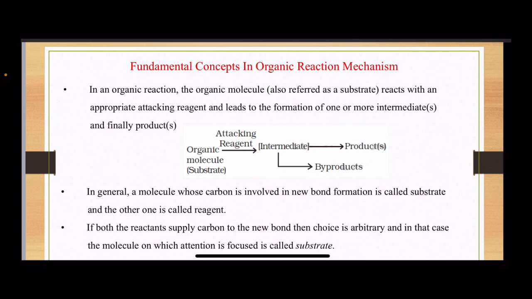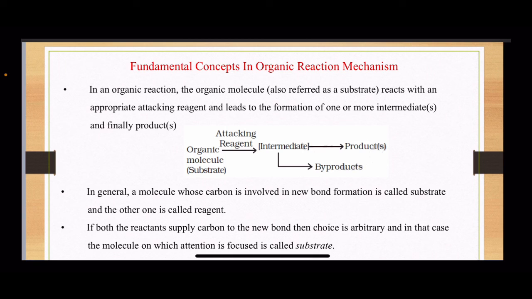final products are generated. In general, a molecule whose carbon is involved in new bond formation is called the substrate and the other one is called the reagent. So the attacking molecule is the reagent, and the organic compound on which it attacks is known as the substrate. If both the reactants supply carbon to the new bond, then the choice is arbitrary, and in that case the molecule on which attention is focused is called the substrate.